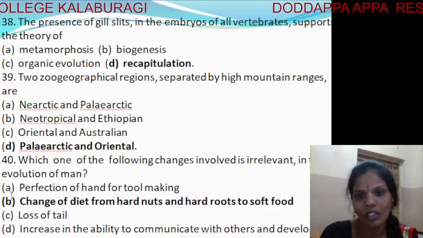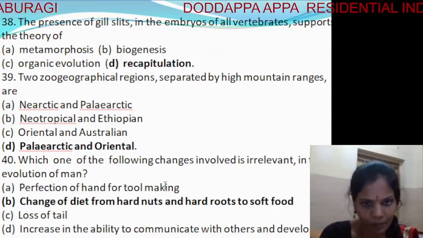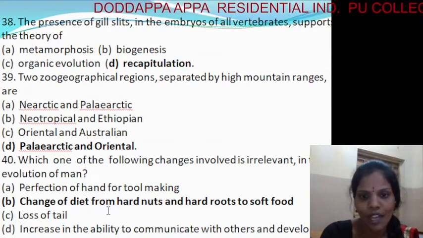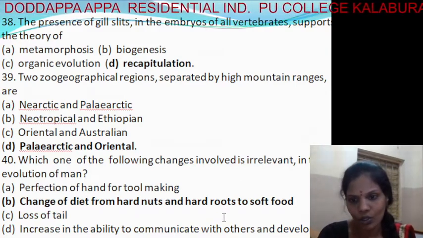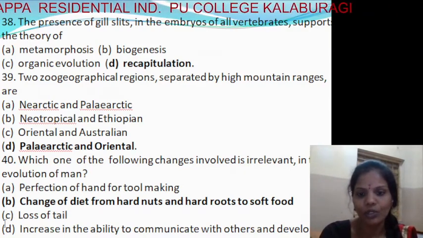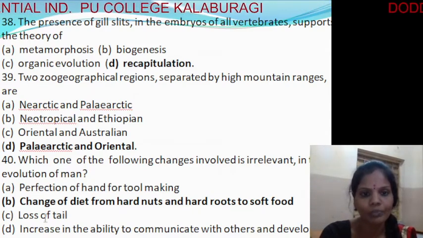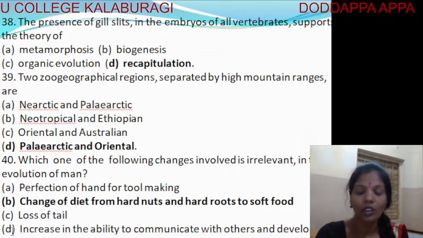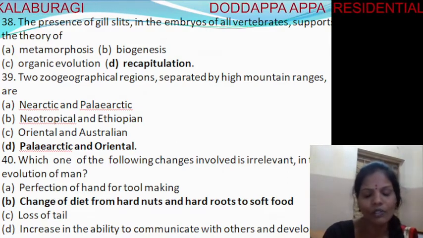Question 40. Which one of the following changes is irrelevant in the evolution of man? Perfection of hand and tool making; change of diet from hard nuts and hard roots to soft food; loss of tail; increase in the ability to communicate with others and development of community behavior. So it's the second option, change of diet from hard nuts and hard roots to soft food. So for 40 it is the fourth option.